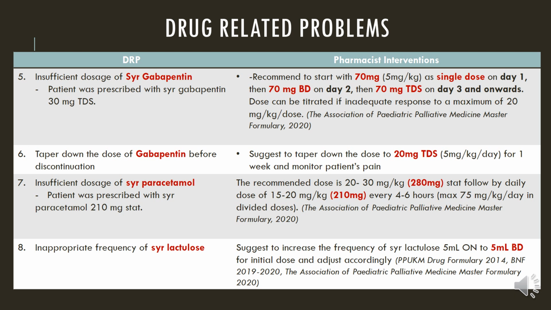Moving on to the insufficient dosage of paracetamol. The patient was prescribed with stat dose of 210 mg. However, the recommended dose should be 280 mg stat dose, followed by daily dose of 210 mg. The last drug-related problem is inappropriate frequency of lactulose. The patient is prescribed with 5 ml of lactulose at night. However, according to some of the guidelines, the patient should receive an initial dose of 5 ml twice daily instead.